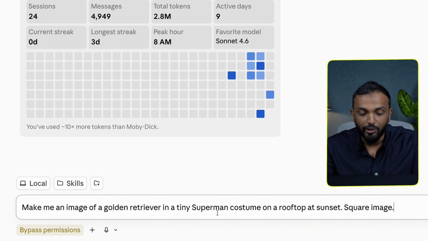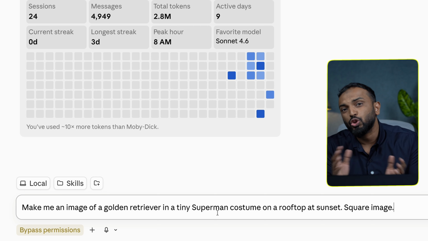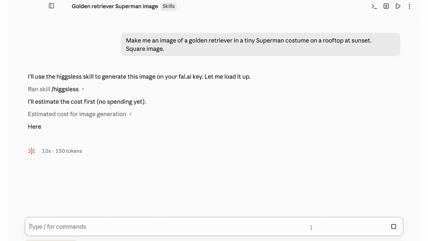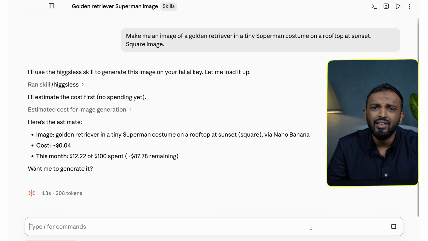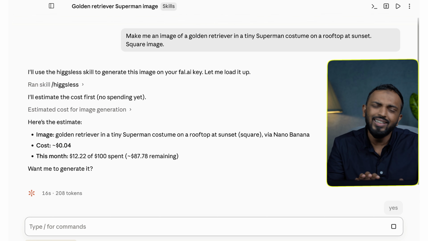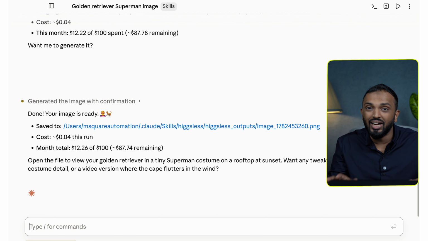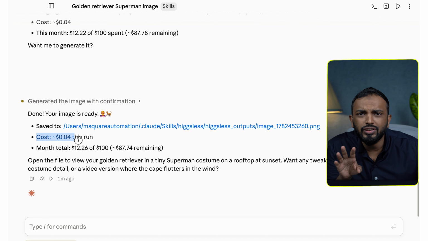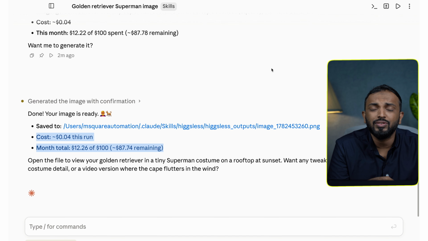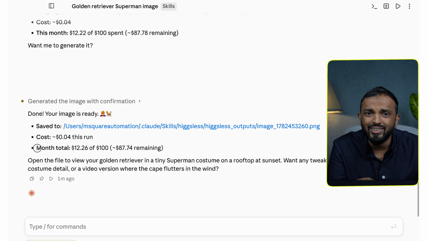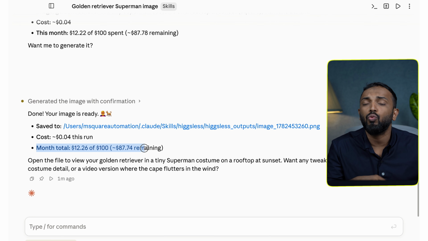Watch, let me ask for an image. Make me an image of a golden retriever in a tiny Superman costume on a rooftop at sunset, and square image. And before it spends a single cent, it tells me the price, 4 cents, and asks, want me to make it? I say yes. A few seconds, done. 4 cents on my own account, no subscription running in the background. You see the price, you say go, you only pay for what you make.